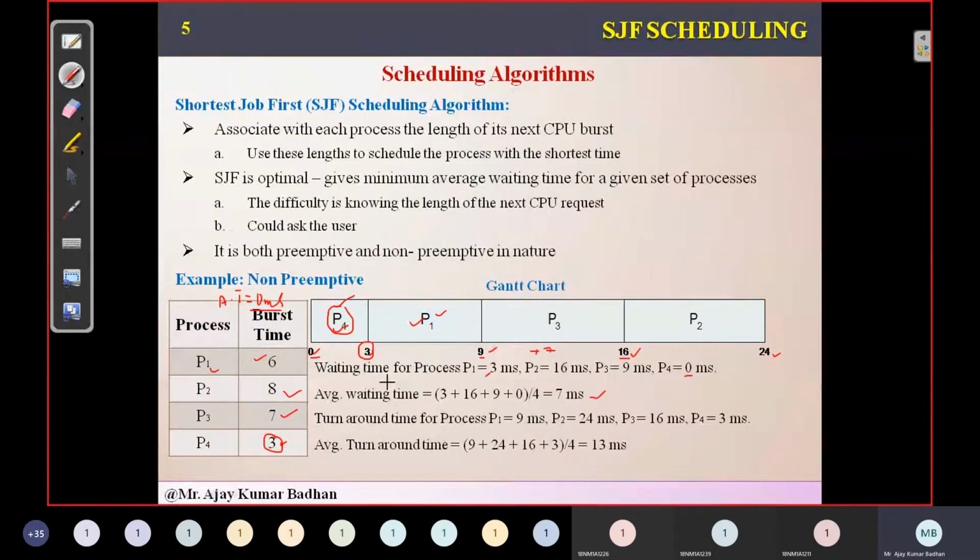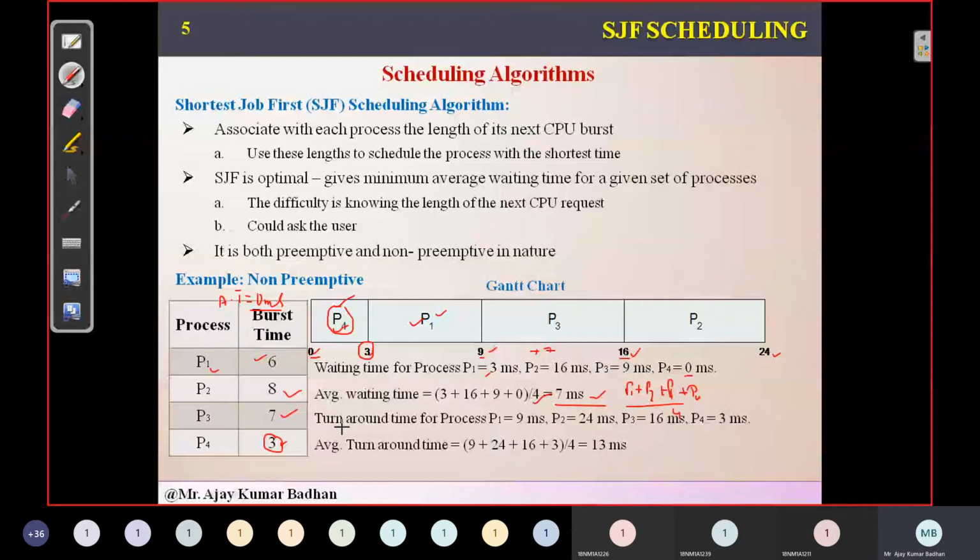That is, we take the waiting time of each individual process, P1 plus P2 plus P3 plus P4, and divide by the total number of processes, which is 4. We got 7 milliseconds.